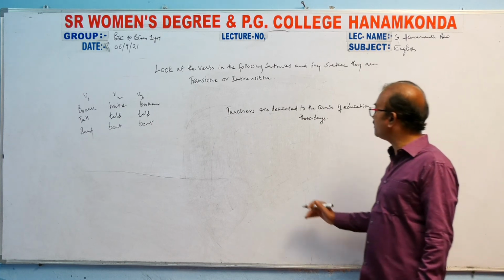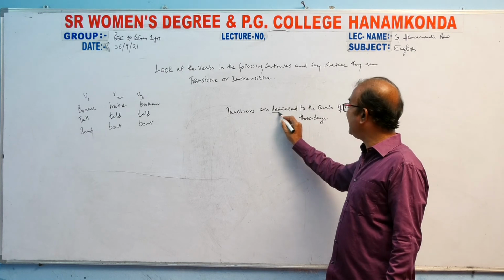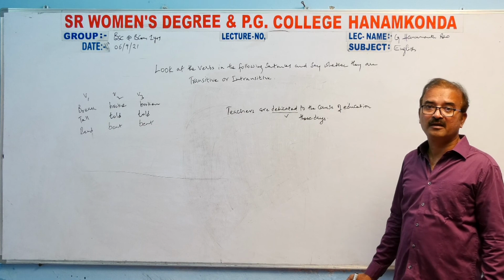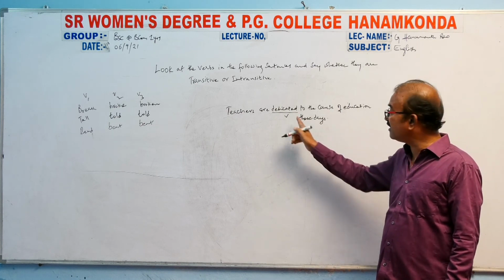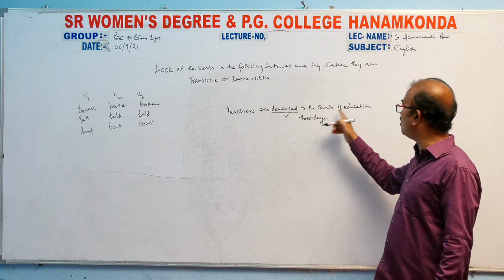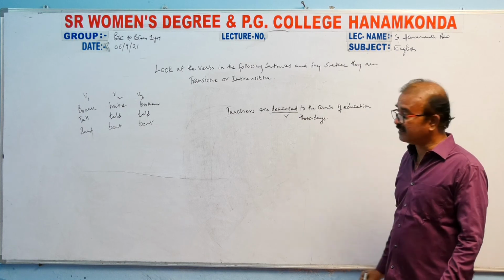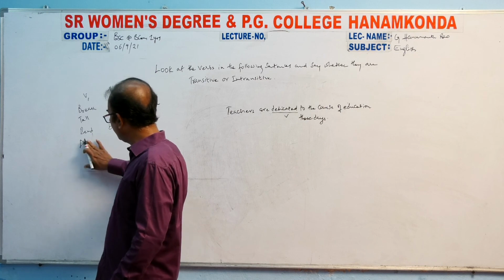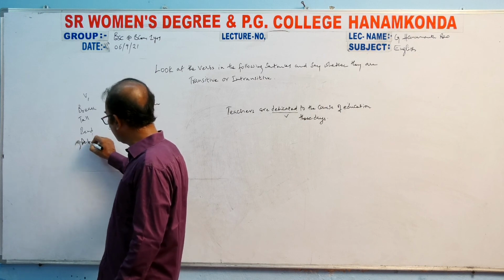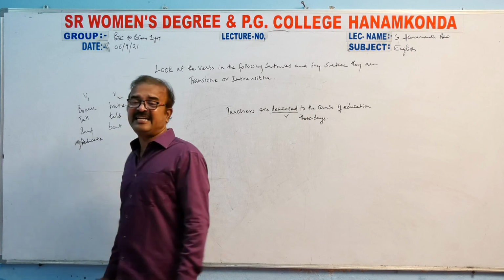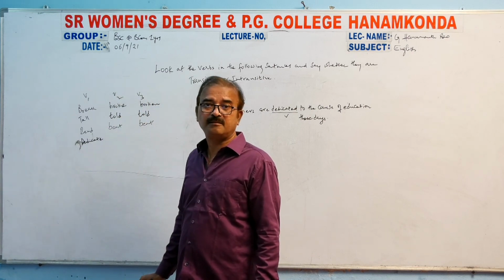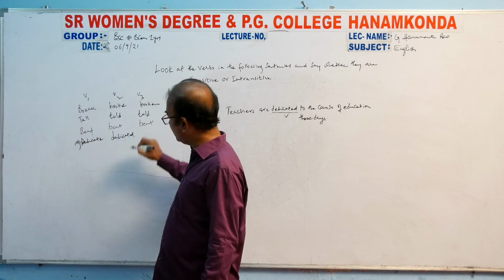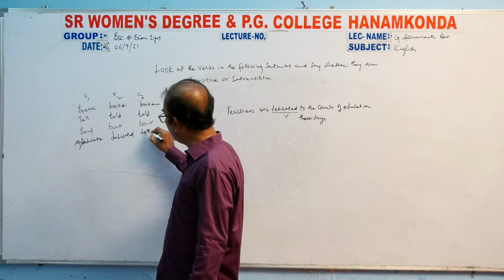Now if you ask me, teachers are dedicated, this is the verb here. Pick out the verbs in the sentences. And here, there is only one verb. Why? How can you say? Because here, dedicate is present tense, dedicated is past tense, and dedicated is also the past participle.